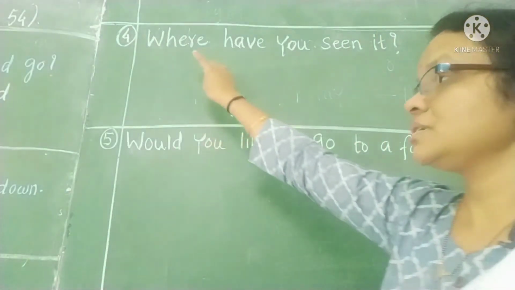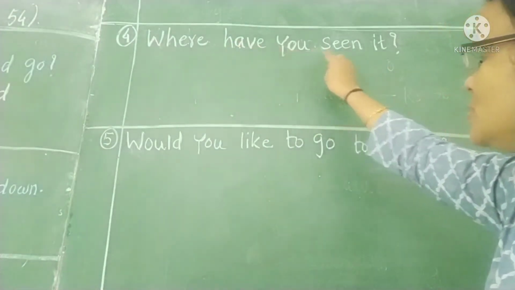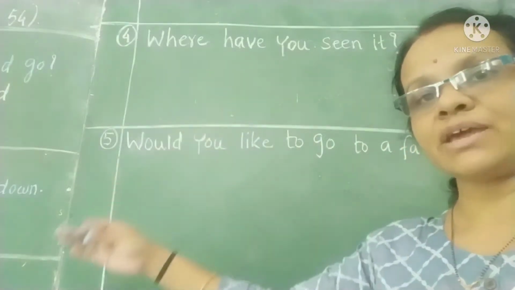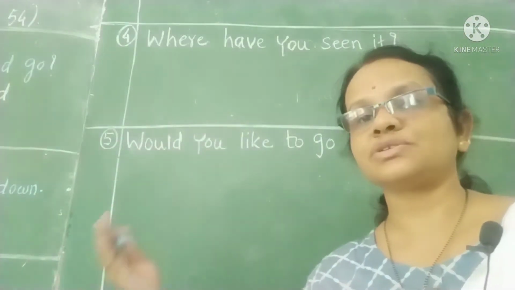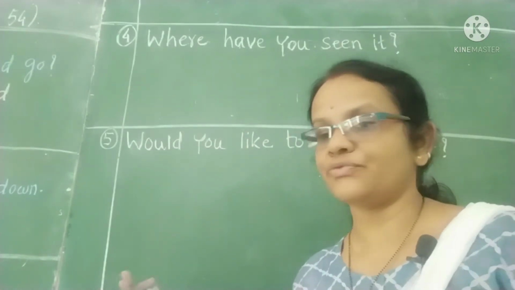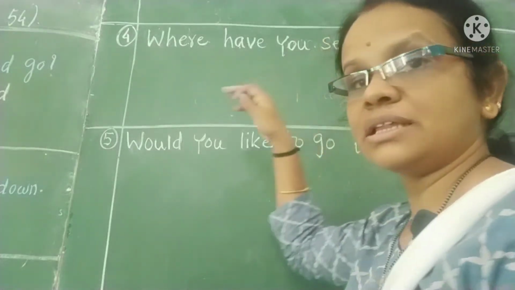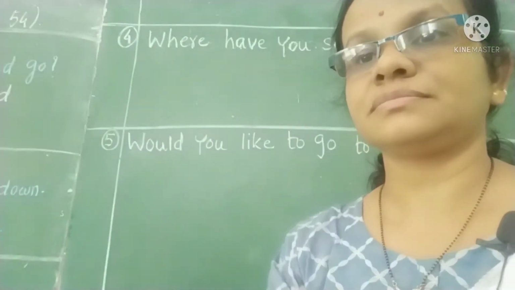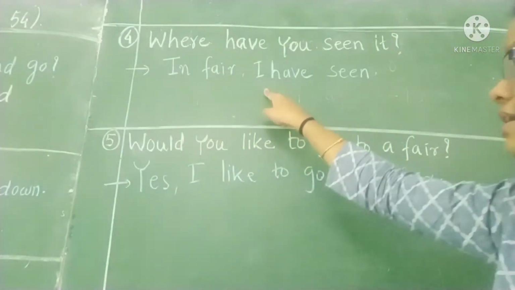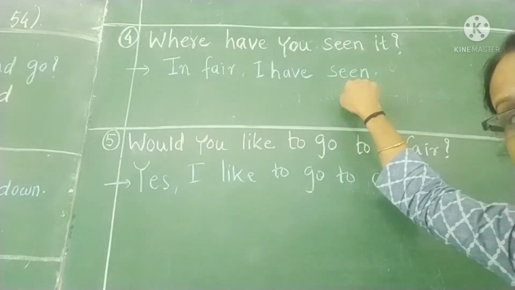Next question. Where have you seen it? तो आपने merry-go-round कहाँ पे देखा? So where have you seen it? Merry-go-round we have always seen where? In the fair, in the fun fair. So we have to write, I have seen it in the fair. So here I have written, I have seen it in the fair. What have you seen? Merry-go-round you have seen.